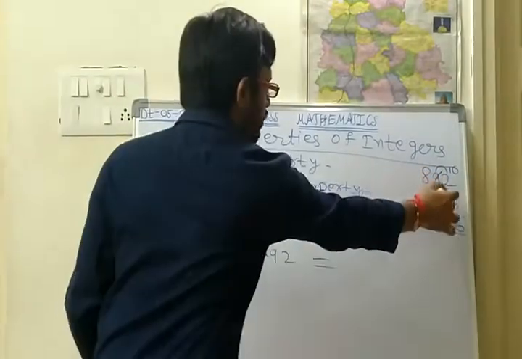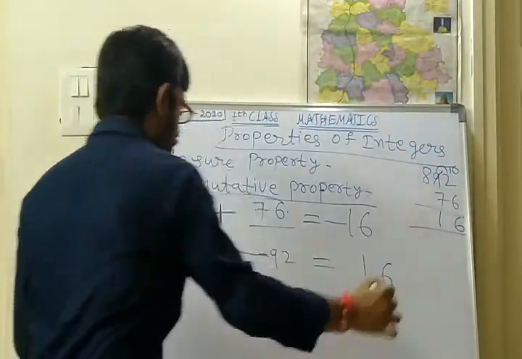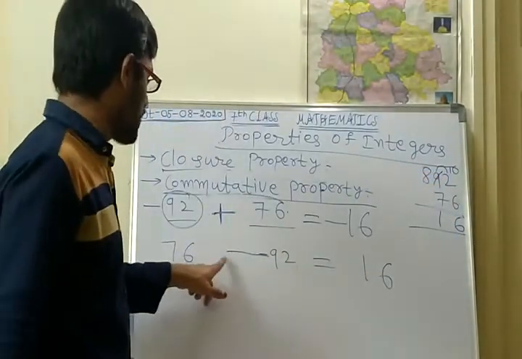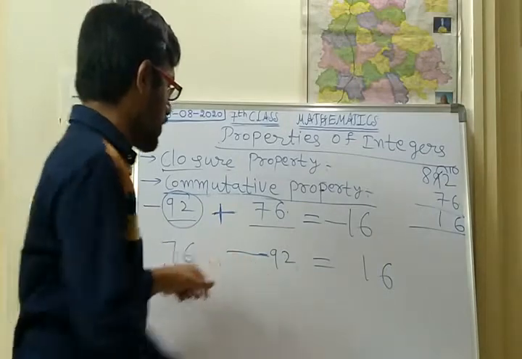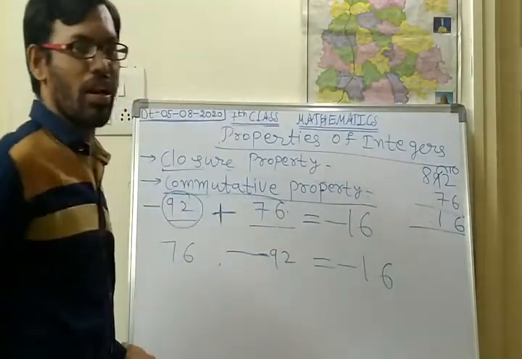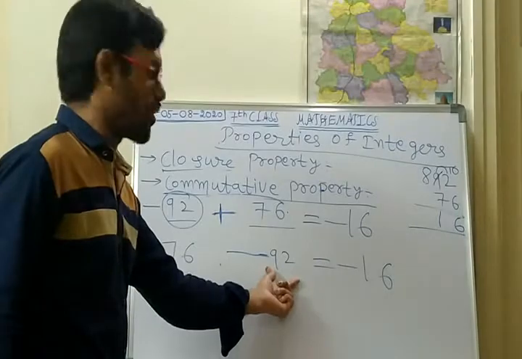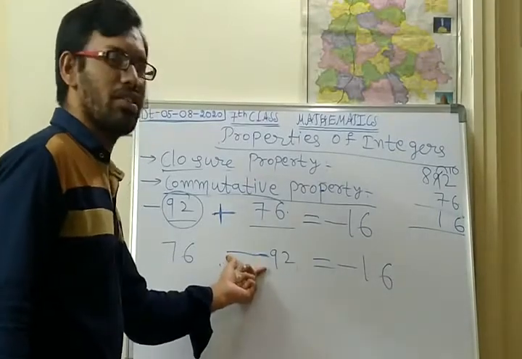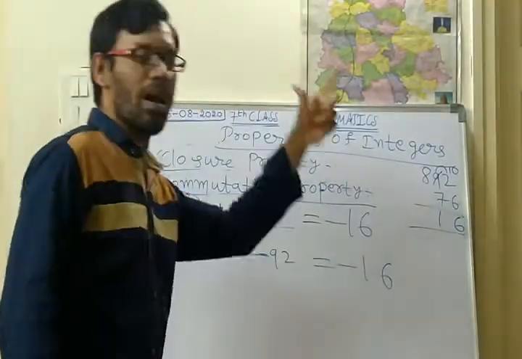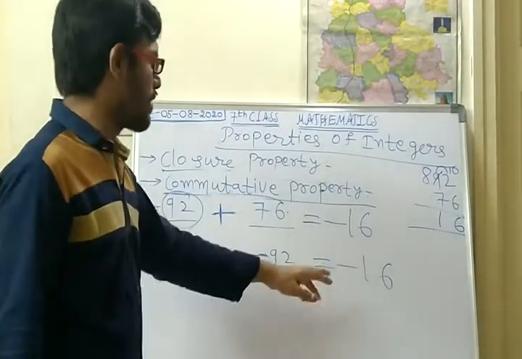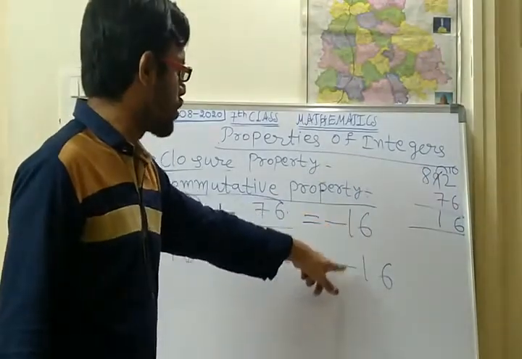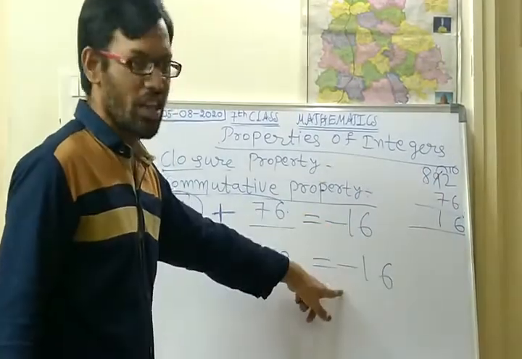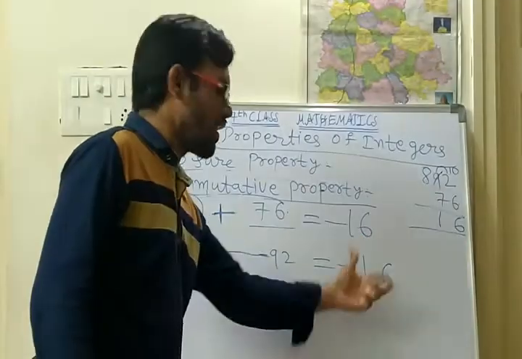92 minus 76 is 16. For the bigger number, which sign is it? 92 is the bigger number and for 92 the minus symbol is there, so we have to keep the minus symbol. So minus 16 we have to write. Now the two results are same: here minus 16, here minus 16.